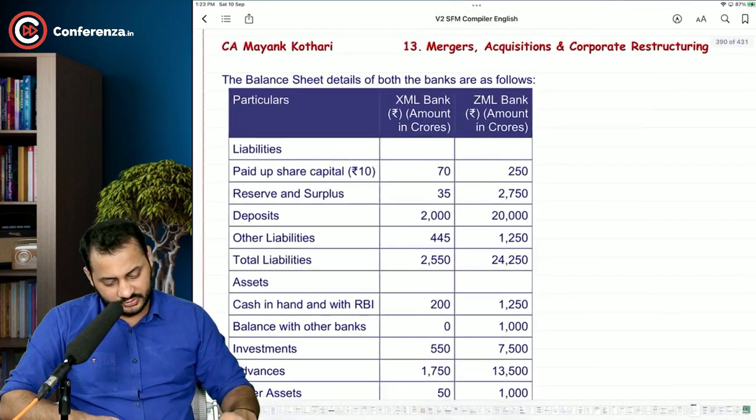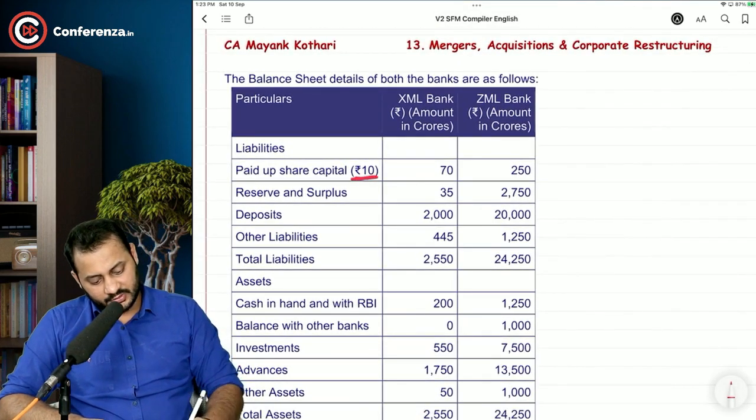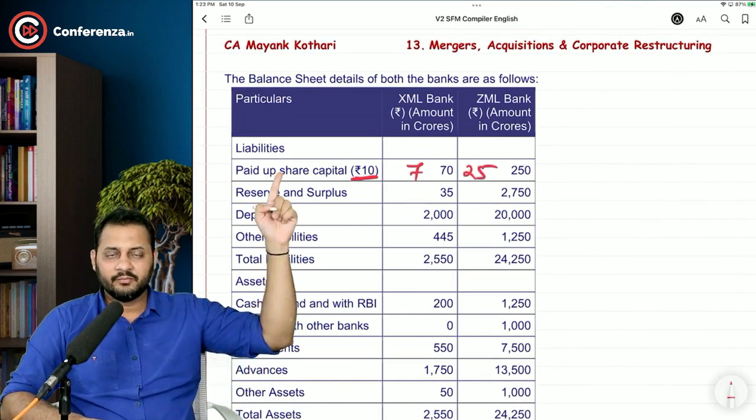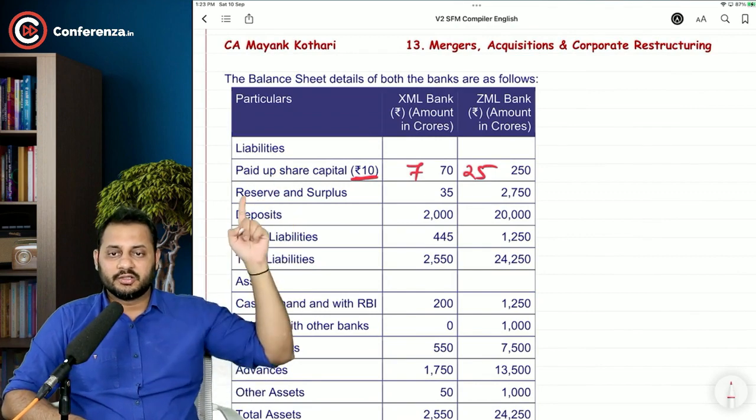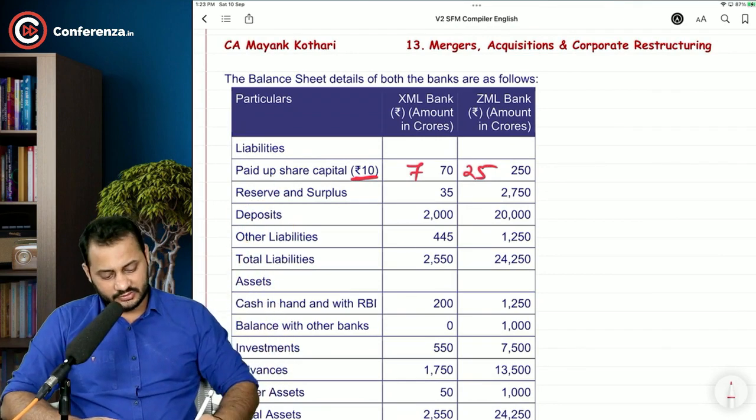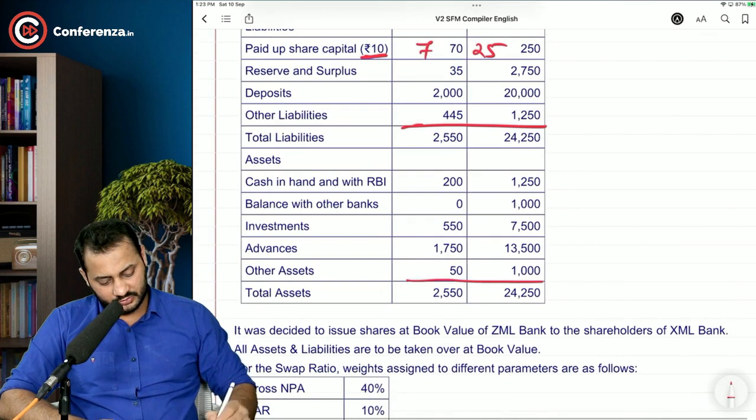Exactly like the previous questions, you can calculate the number of shares. This is 7 crore, this is 25 crore. When you divide by 10, you will get the number of shares. Reserves and surplus, deposits, other liabilities. This is going to be total liabilities.